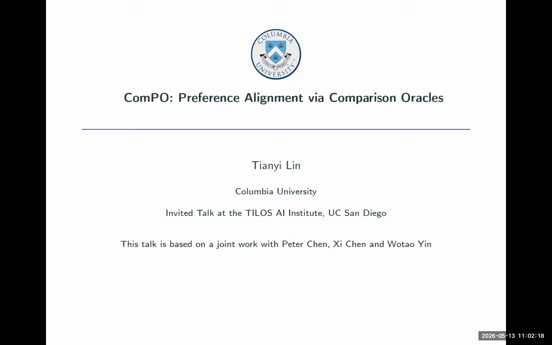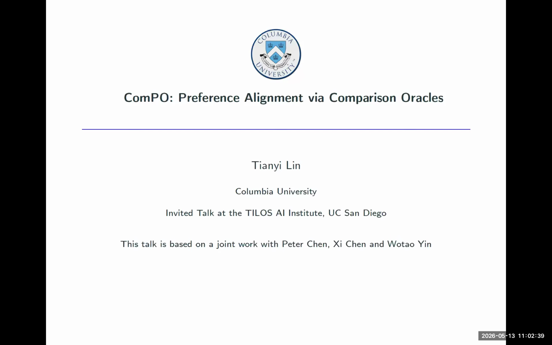Today, we're happy to have Tianyi visiting us from Columbia University. Professor Tianyi Ling is an assistant professor in the Department of Industrial Engineering and Operations Research at Columbia University. His research interests lie in generative models, optimization for machine learning, game theory, social and economic network, and optimal transport.